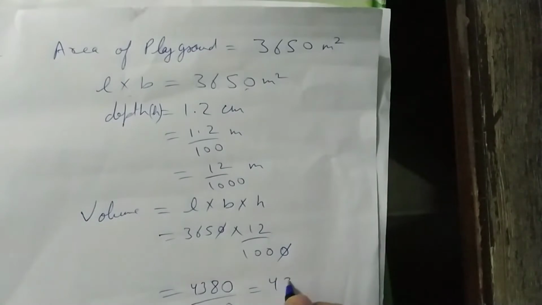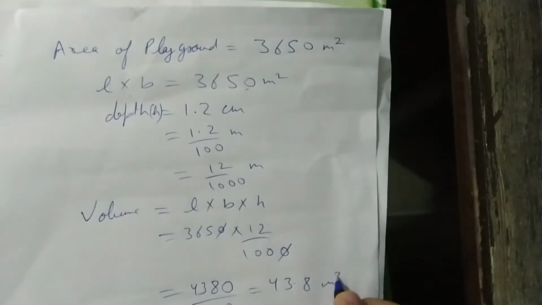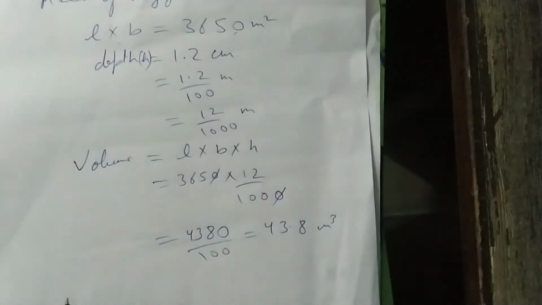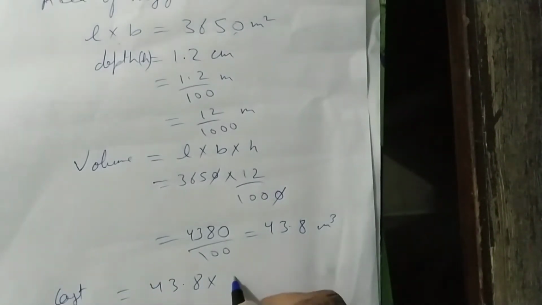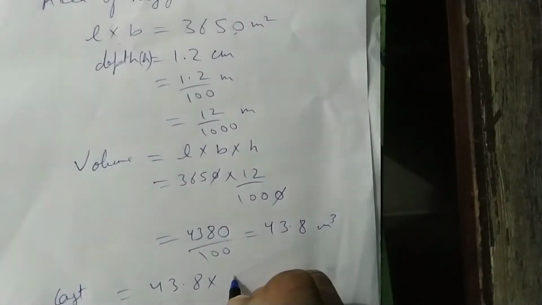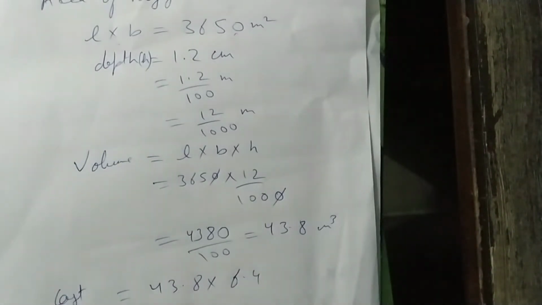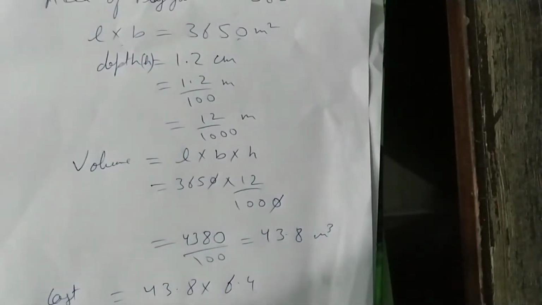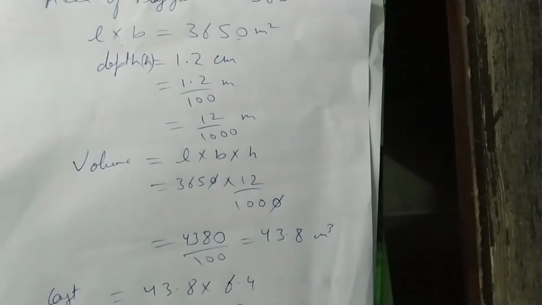ये कितना गया, 43.8 meter cube. So this is the volume. Now cost, just multiply 43.8 into 6.4. You will get your answer, rupees.